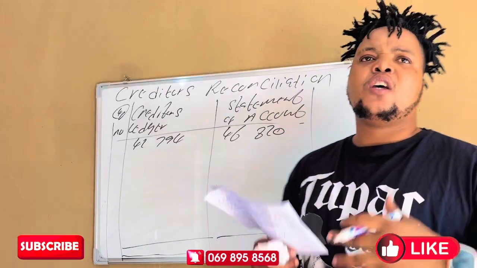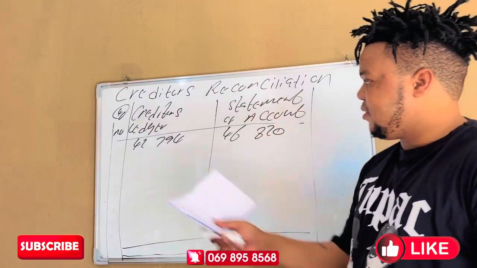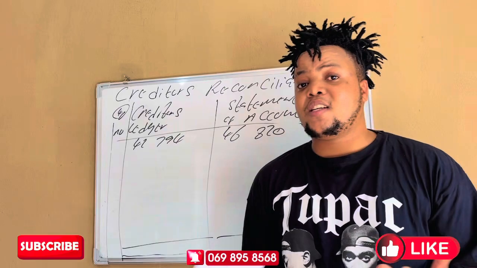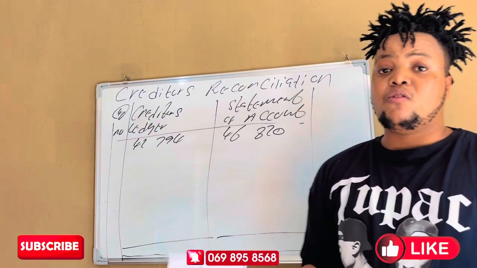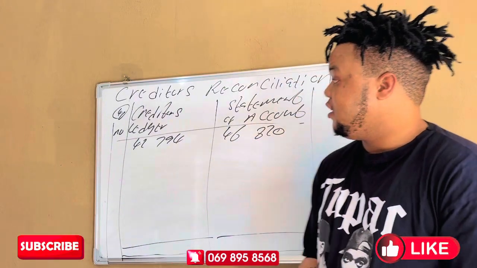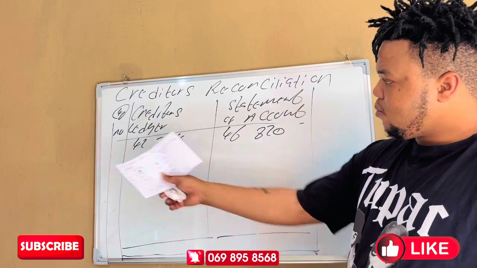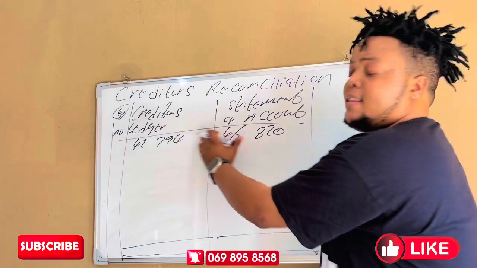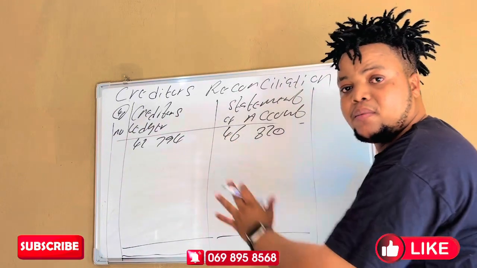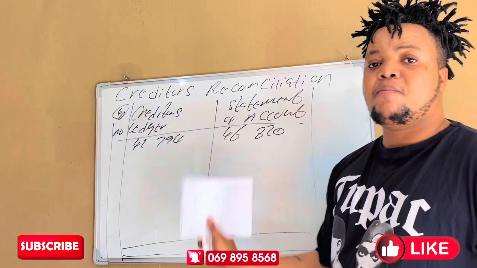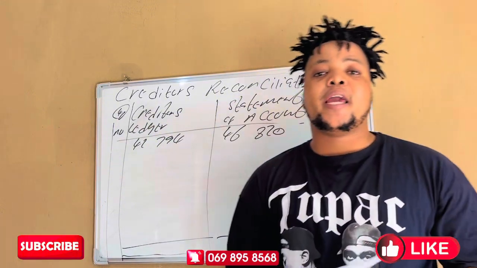So these amounts are always given. You can see that they are not corresponding, they are not agreeing. Different amounts, but we are trading with each other. So now we need to rectify this balance to be the same. There are errors that the business has made, and errors that the supplier has made.